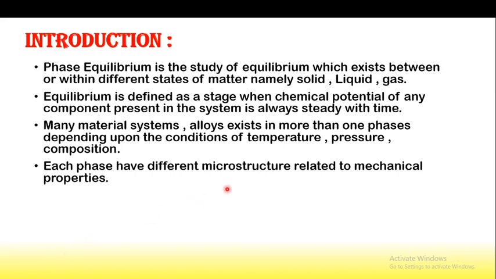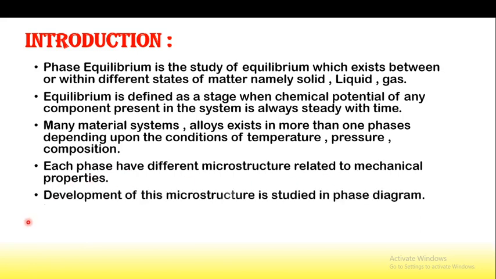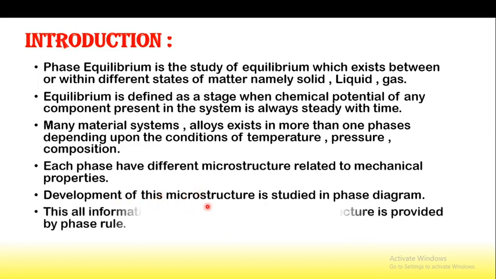Each phase has a different microstructure related to the mechanical properties, and the development of this microstructure is studied in the phase diagram. In the phase diagram we will study the development of microstructure, and all this information about the characteristics of microstructure is provided by the phase rule.